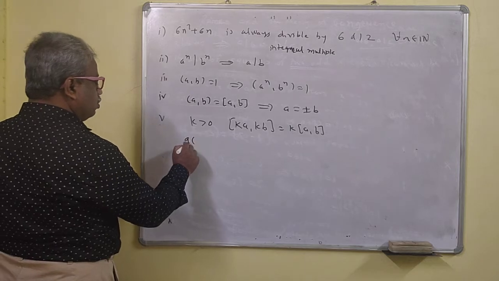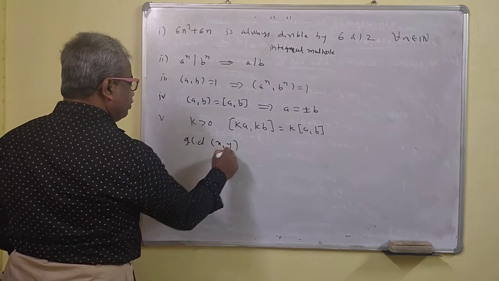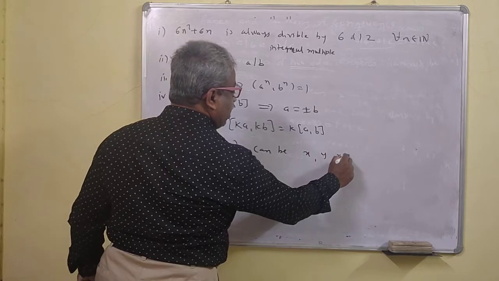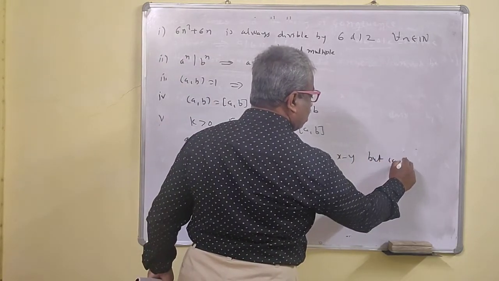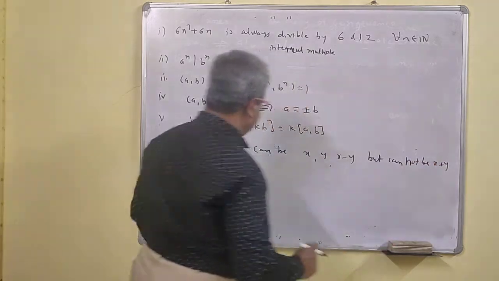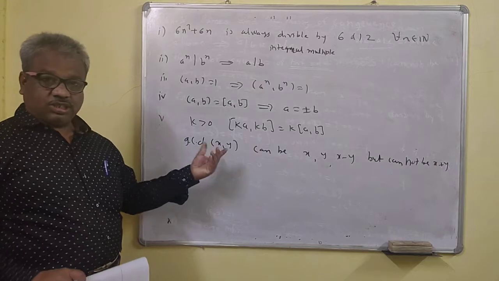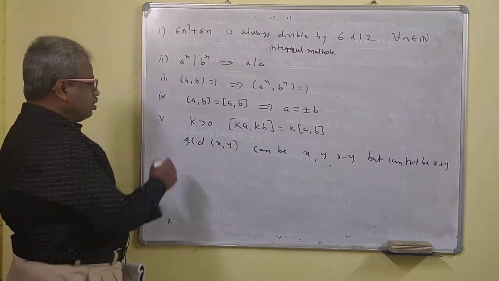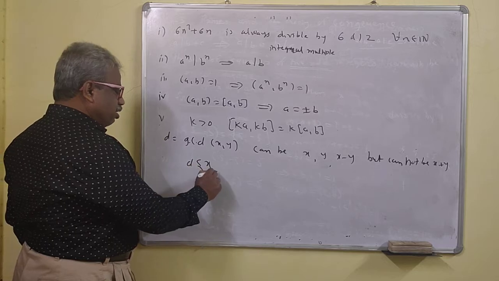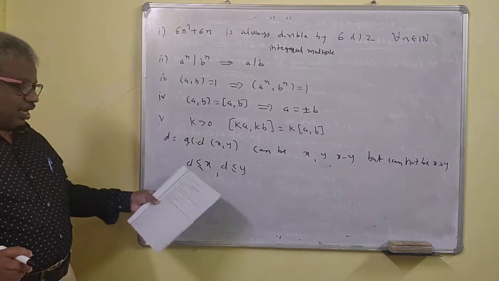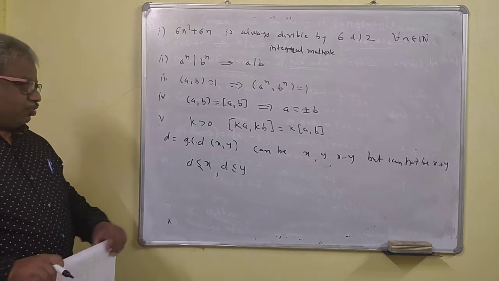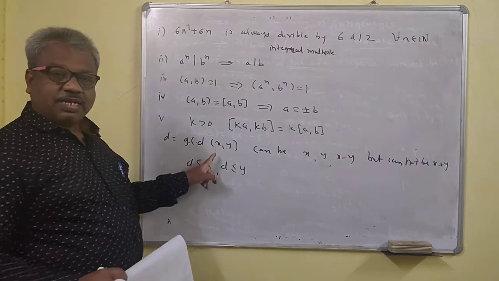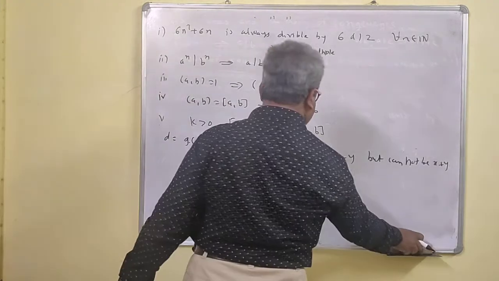So if GCD of X, Y can be X, can be Y, can be X minus Y, but cannot be X plus Y. Note that GCD cannot be greater than X, and cannot be greater than Y. That means suppose D is a GCD, then D is always less than or equal to X, and D is always less than or equal to Y. So it may happen that it is X, Y, or X minus Y. But it cannot be X plus Y, because X plus Y will be greater than X and greater than Y.